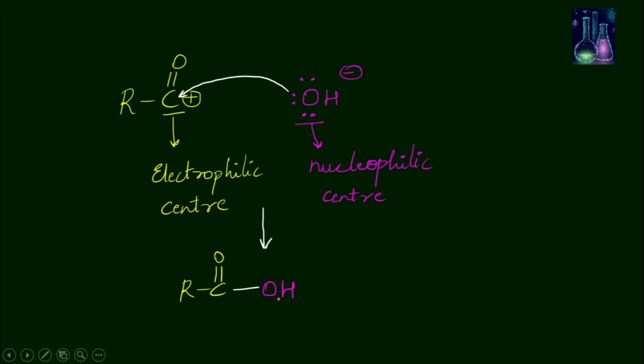Nucleophiles are electron donors and electrophiles are electron acceptors, and they form covalent bonds, and this results in the product. We will see some more detailed mechanisms in another video.